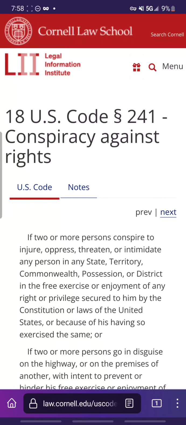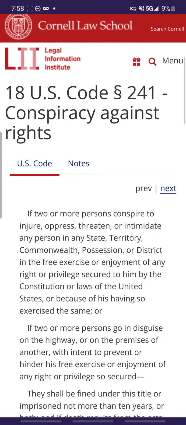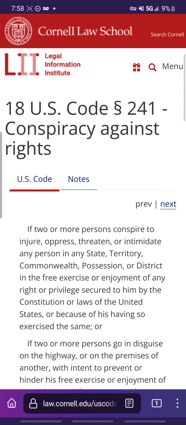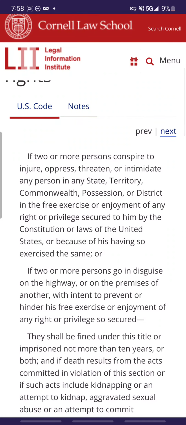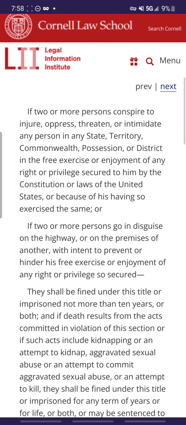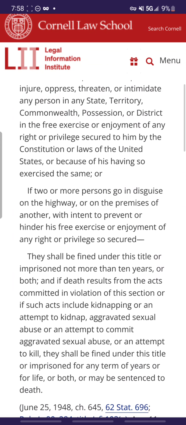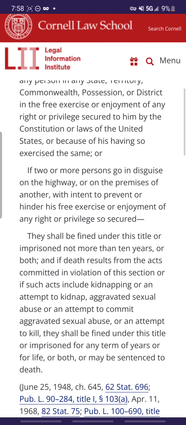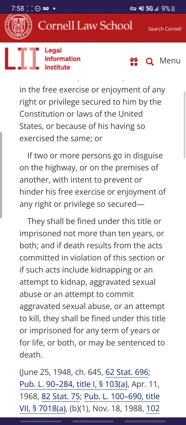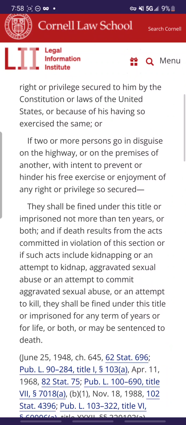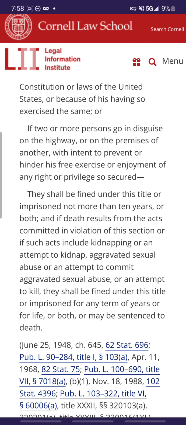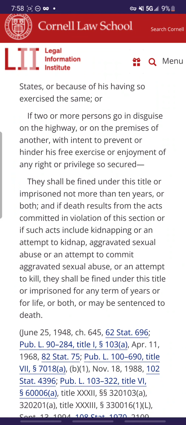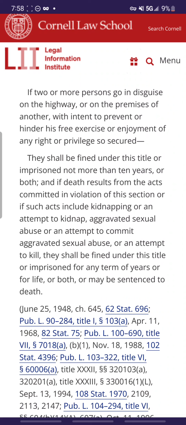Okay, now I will go over the main crime that's being perpetrated in this campaign: conspiracy against rights, under 18 U.S. Code, subsection 241. If two or more persons conspire to injure, oppress, threaten, or intimidate any person in any state, territory, commonwealth, possession, or district in the free exercise or enjoyment of any right or privilege secured to him by the Constitution or laws of the United States, or because of his having so exercised the same,